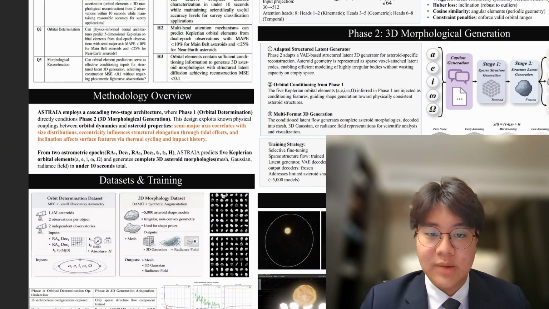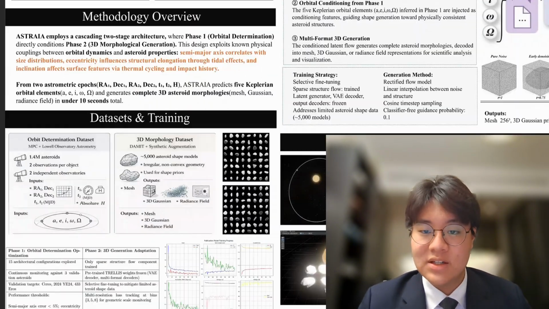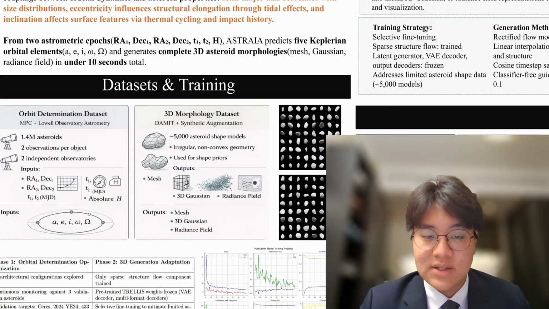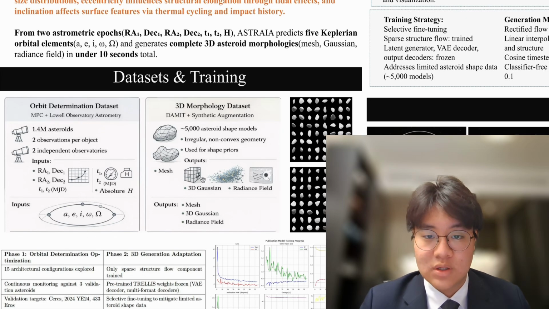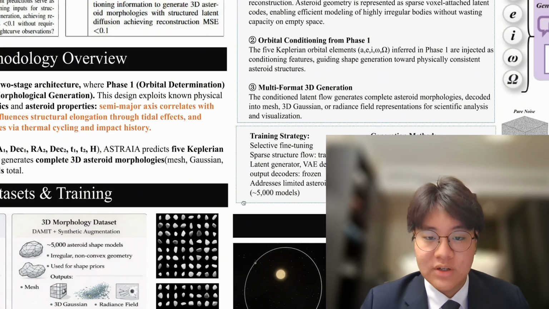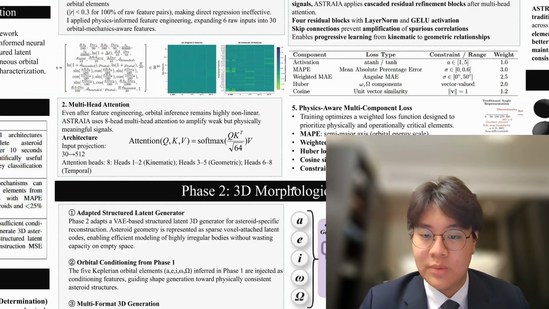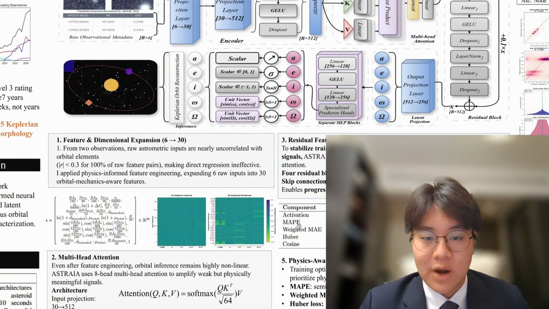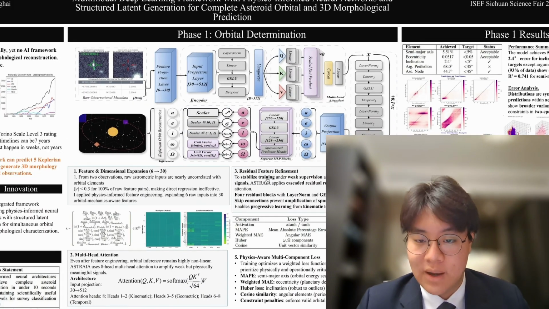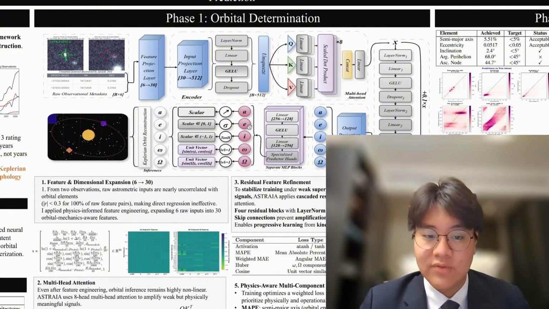For training, I merged data from the Lowell Observatory and NASA Jet Propulsion Lab databases, creating a dataset of over 800,000 asteroids, each with 2 observations. For 3D shapes, I used approximately 5,000 models from the DAMIT database, conditioned with the orbital elements from the last phase. Before we introduce the model, we have to understand what the 5 Keplerian orbital elements are. They're the standard parameters that astronomers use to fully specify any orbit around the Sun. There are 5 separate parameters that have different properties.